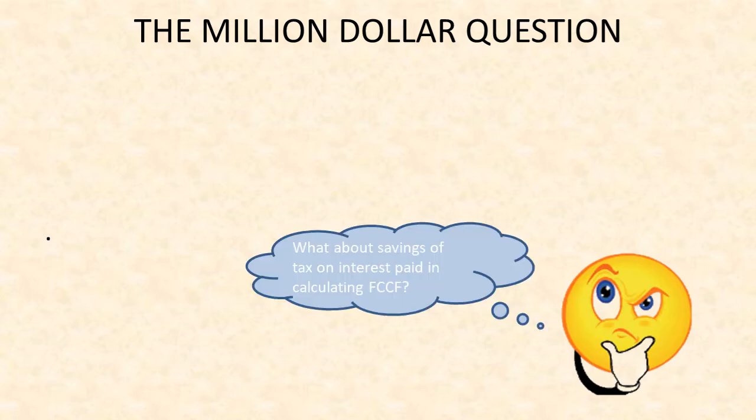As explained in the previous lecture, we ignore interest payable on debt while calculating free cash flow to firm and calculate tax on the entire earnings before tax. But I have a question. What about savings of tax on interest paid in calculating FCFF?